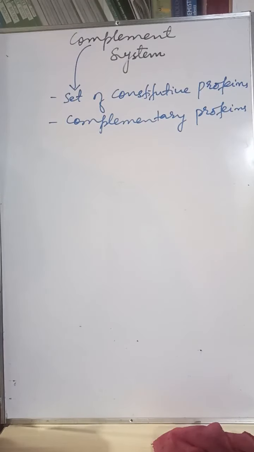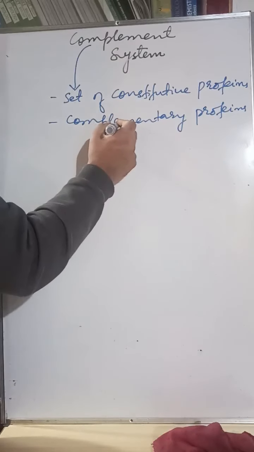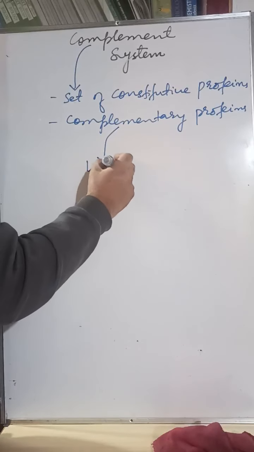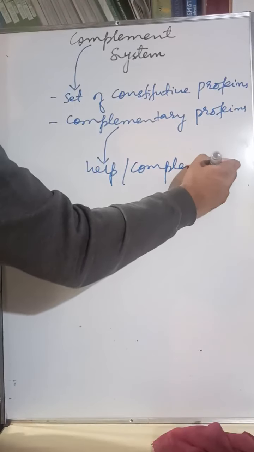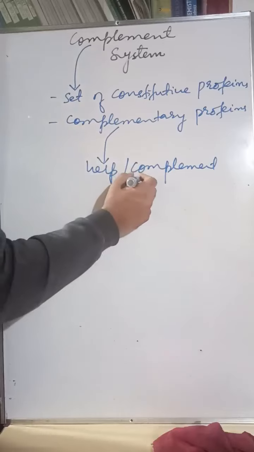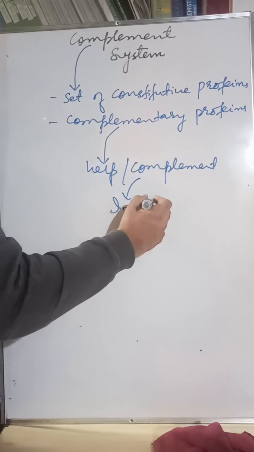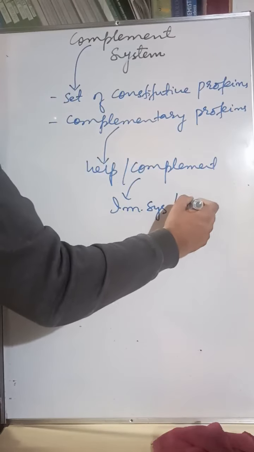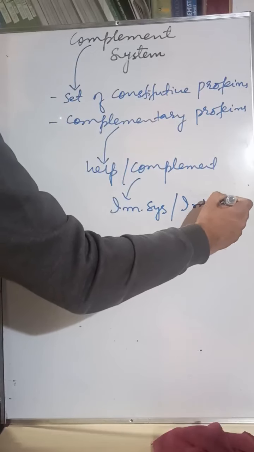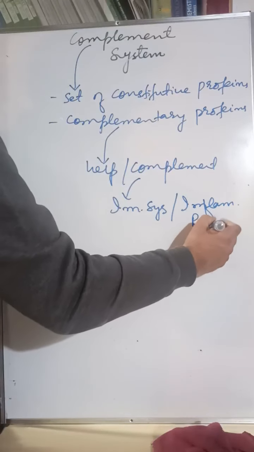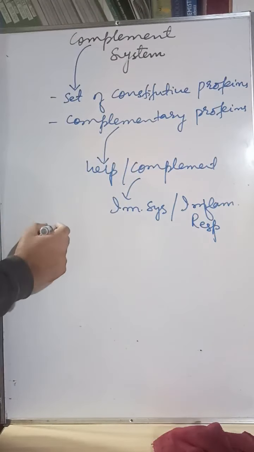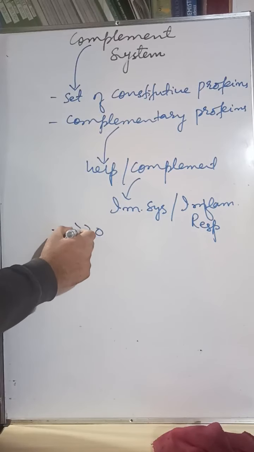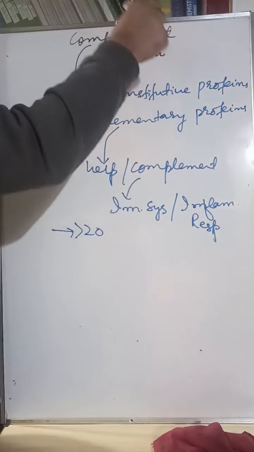Why are they called complementary proteins? Because they help, or we can use the term they complement. Complement here means they help. They help the immune system and inflammatory response, hence we call them complementary proteins, right? Now the complement system consists of more than 20 proteins. More than 20 proteins work in this system.